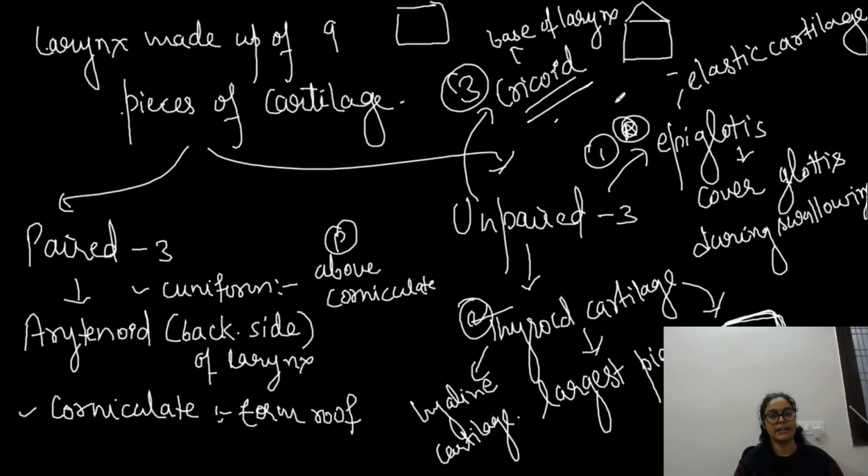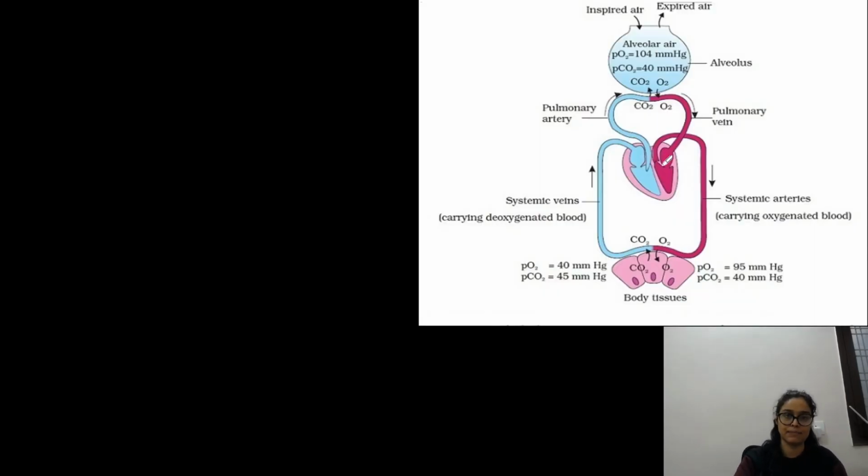So I am pretty sure everything is clear. तो पूरा बॉक्स हमने बना दिया with the help of these 9 pieces of cartilage. Out of that, thyroid cartilage is important and epiglottis is important, right? तो चलिए बच्चा, let me take you ahead.